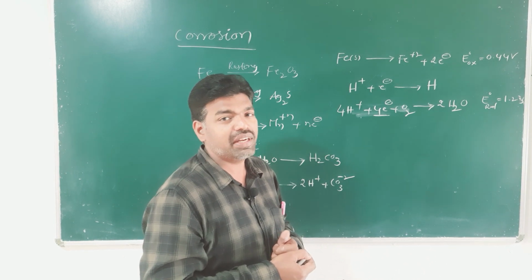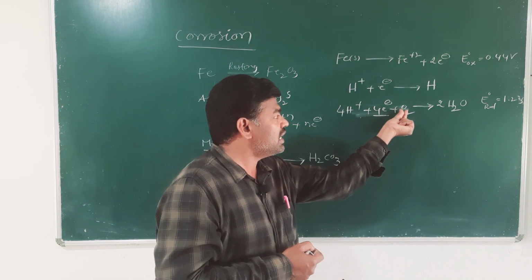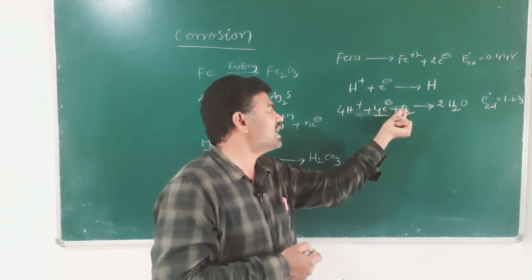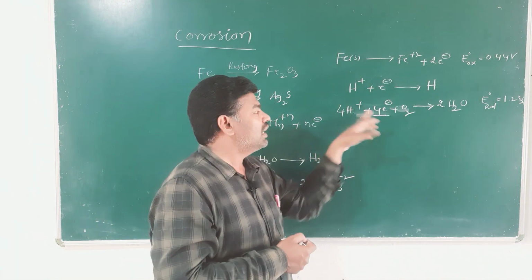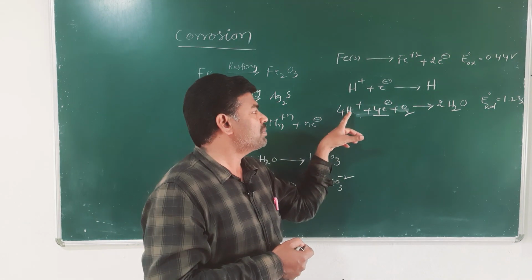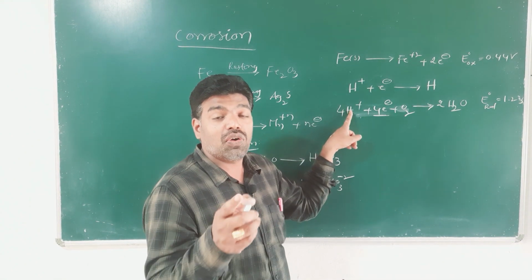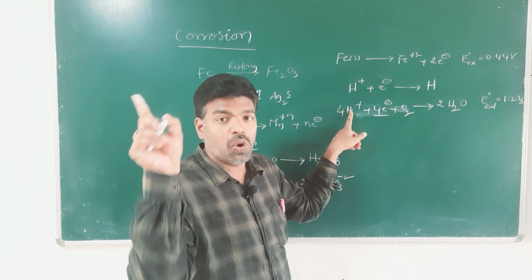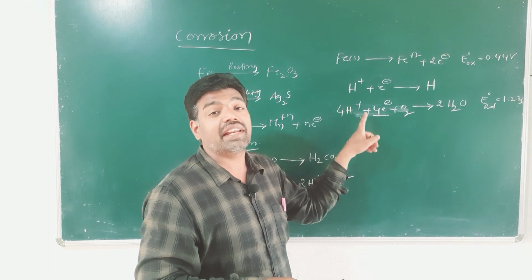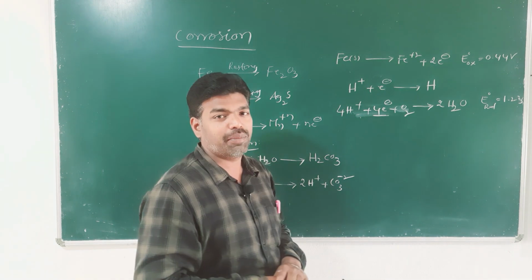You catch my point. Oxygen undergoes reduction in the presence of H+ ions. So, when the pH value is more or the concentration of H+ ions is less, iron does not undergo corrosion. This is a very important point.